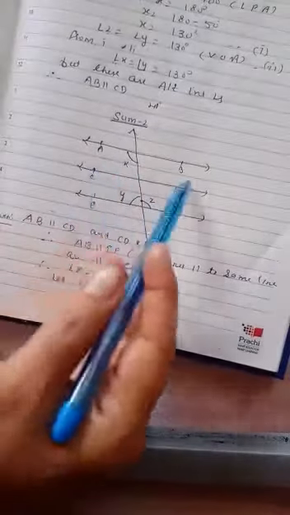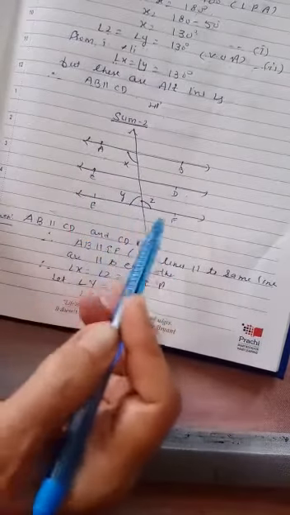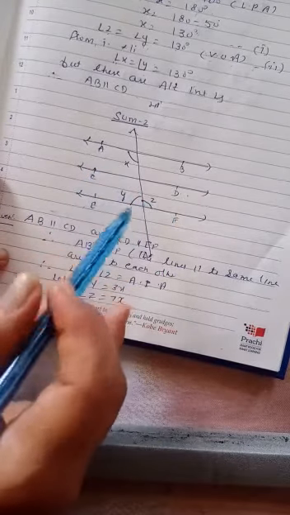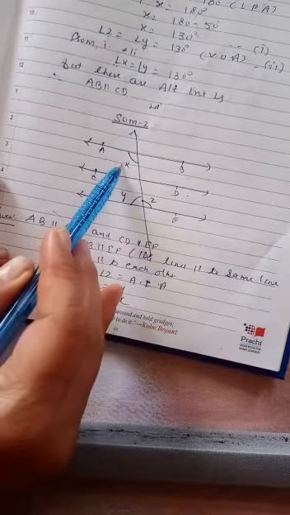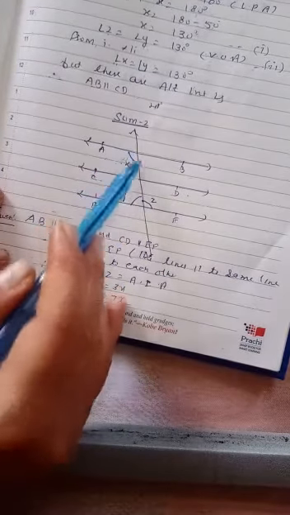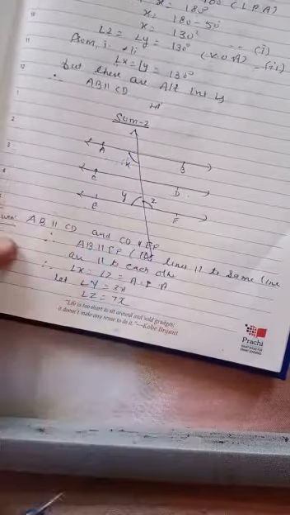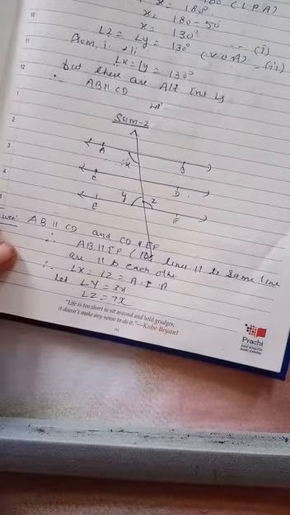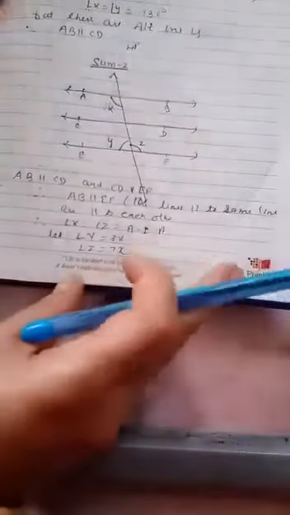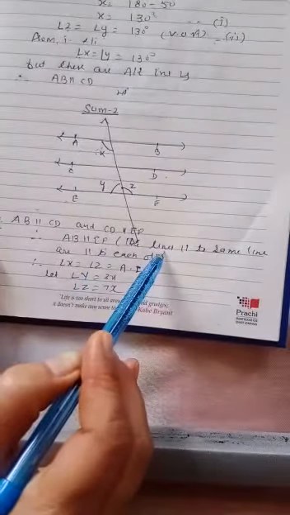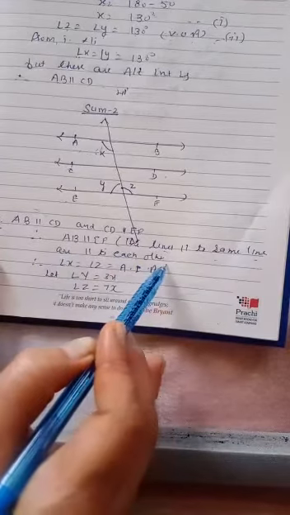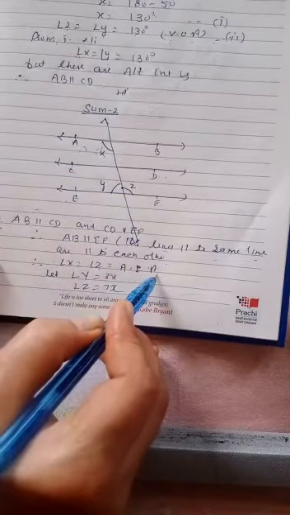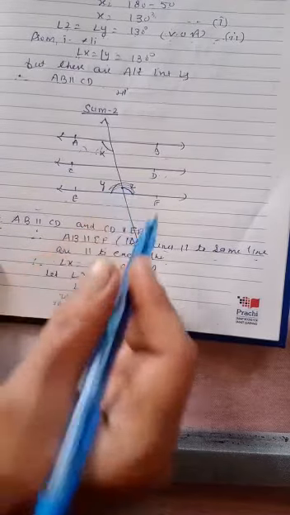In sum second, AB is given parallel to CD, CD is given parallel to EF. And the ratio y to z is given as 3:7, and we have to find the value of x. We have to find this x while these lines are given parallel. As AB is parallel to CD and CD is parallel to EF, we can say AB is also parallel to EF, as lines parallel to the same line are parallel to each other. So can I say x is equal to z, x and z are alternate interior angles. Y plus z, as you know very well, is a linear pair.